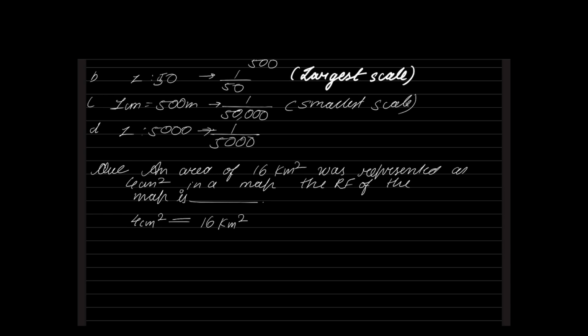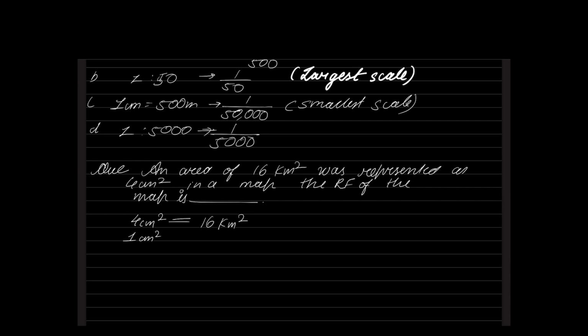This is not scale, right? Because it is not talking in distance. It is talking in area. So is this area measure? Yes or no? The answer is again no. It's not area measure. If you want to make this into area measure, you should write it in this format: 1 centimeter square is equal to 16 by 4. What is 16 by 4? 16 by 4 is nothing but 4 kilometers square.